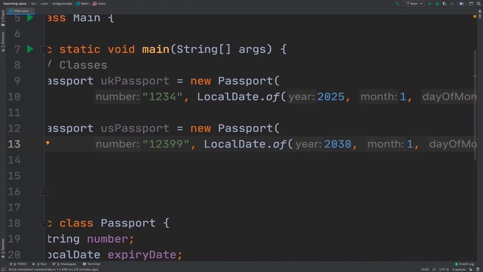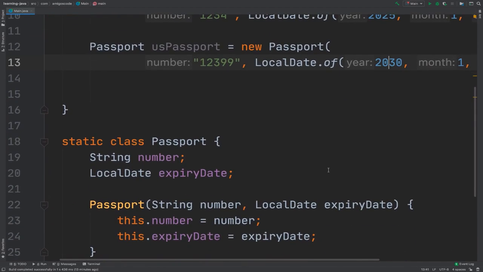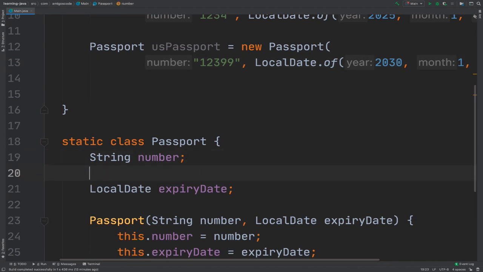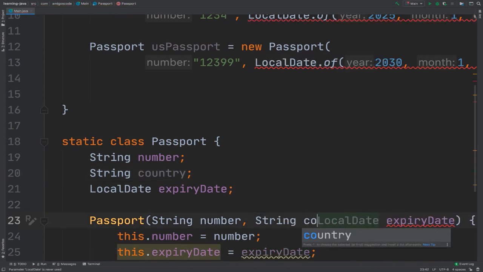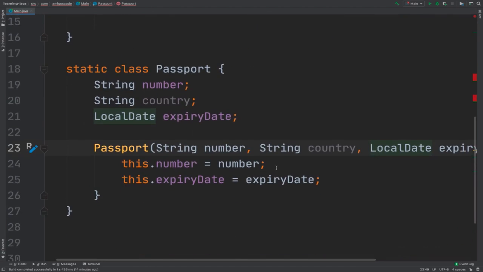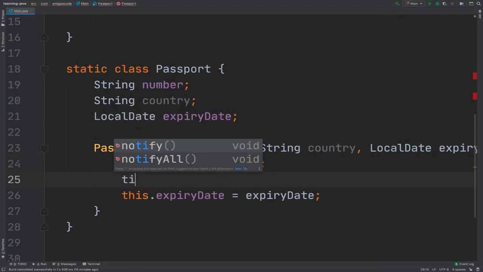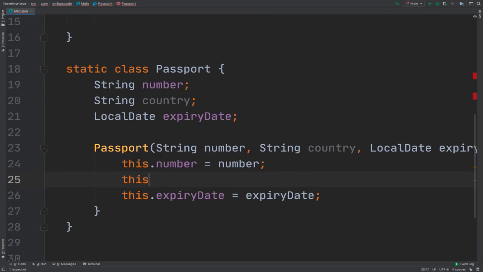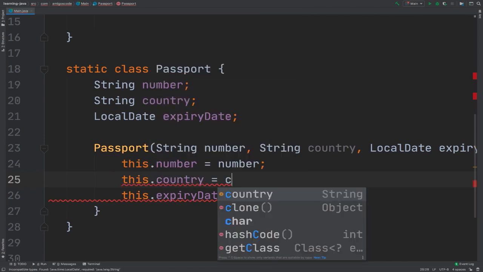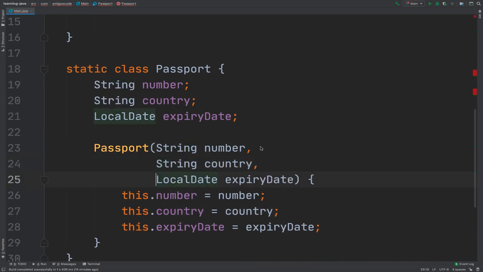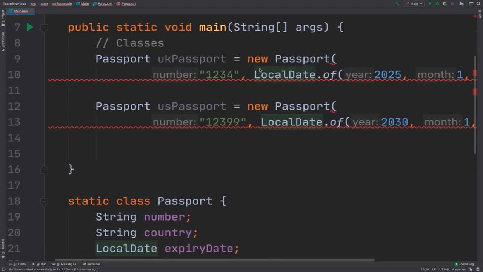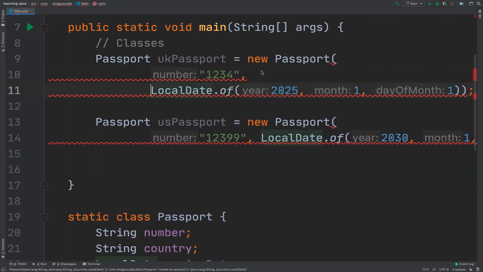Just like that. So we can actually have one more property here, and that is the actual country. So String country, and then here String country, and let's also pass country here. So this.country equals country, and I put this on a new line so that you can see everything. And now we have an error because we have to pass the actual country as well.